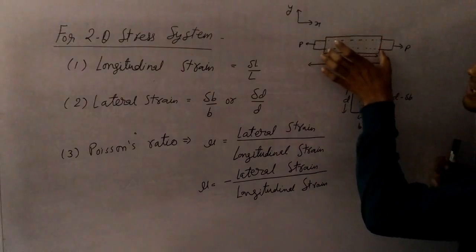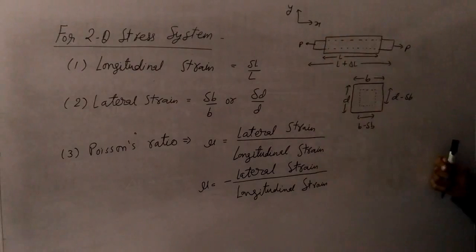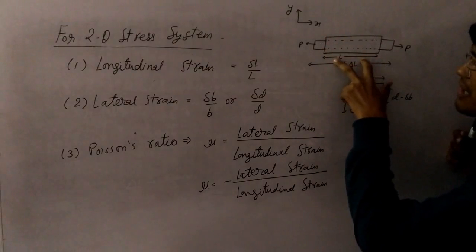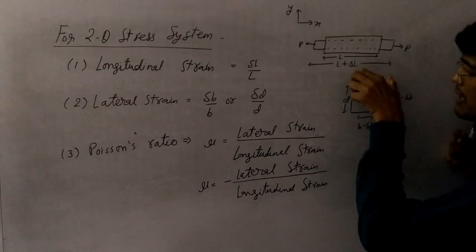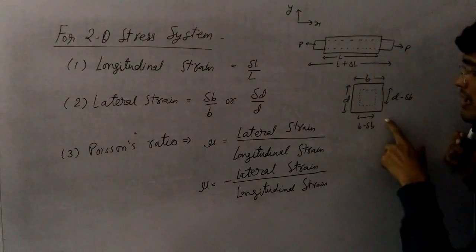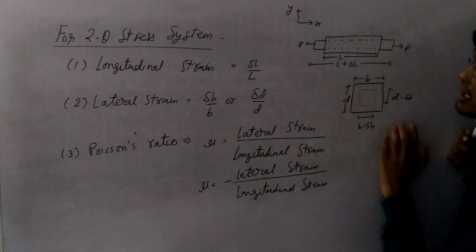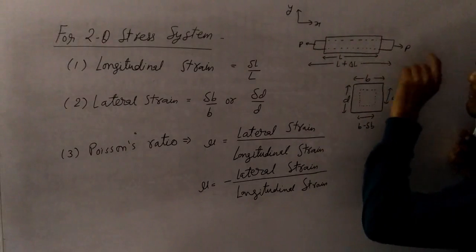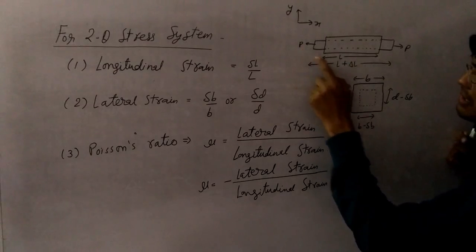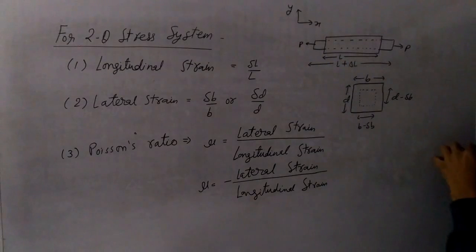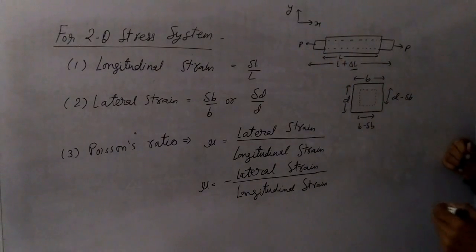Suppose this is the initial position of the bar. The initial dimension was L, and for the cross-sectional area, B was the width and D was the depth. This is the cross-sectional area. We are going to apply the load P now. Due to action of this load P, the length will increase by delta L amount.